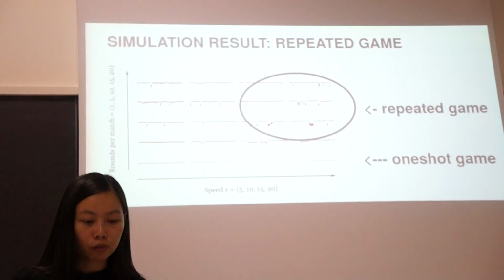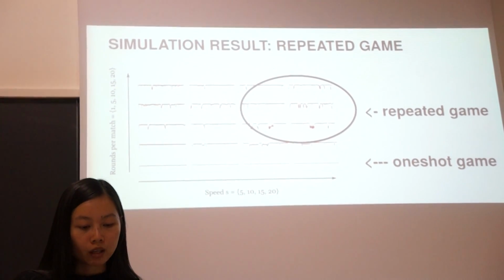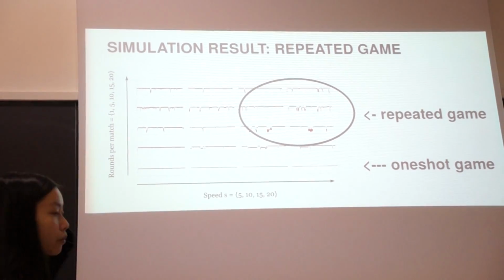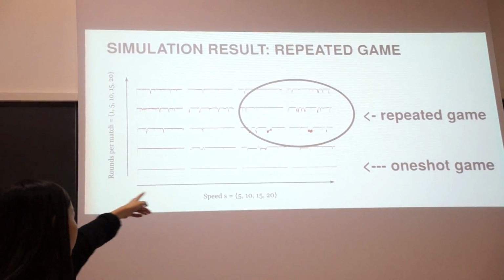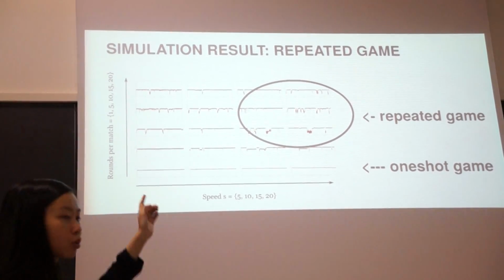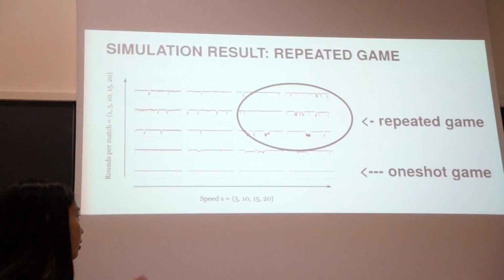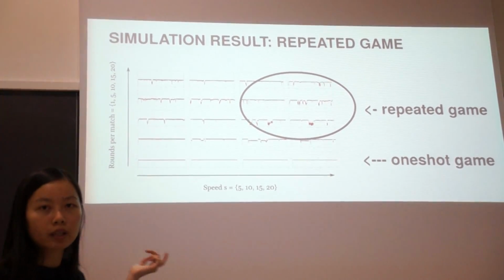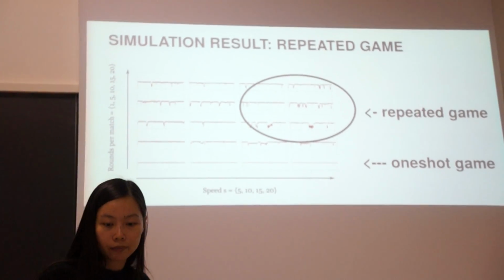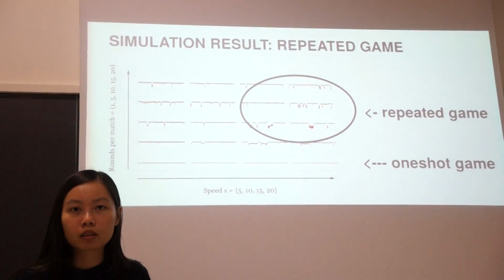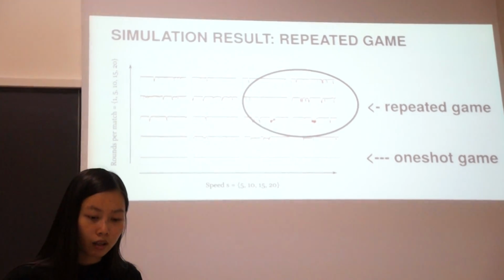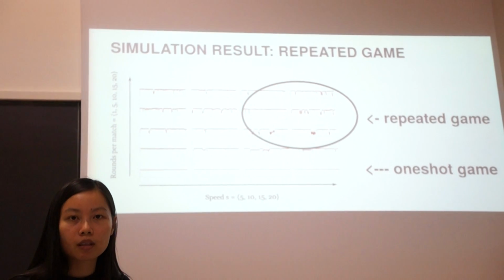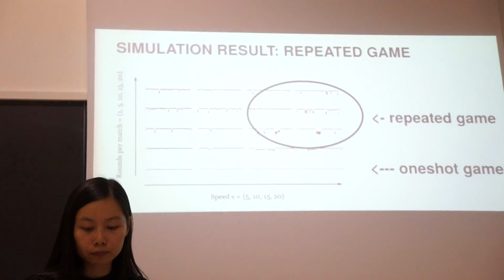So this is the simulation result for the repeated game. Across this dimension is the number of rounds per match. So at the bottom here, when the rounds per match is just 1, it is a one-shot game. We can see that it is always around 5. However, when the rounds per match increase, it appears that the population average is below 5, sometimes 4, sometimes 2.5, and these periods appear consistently across simulations.